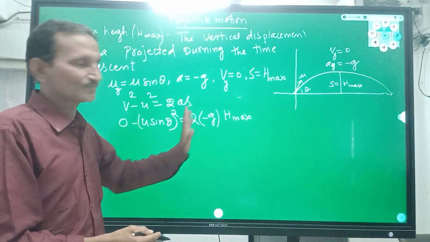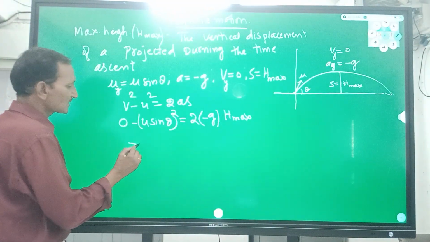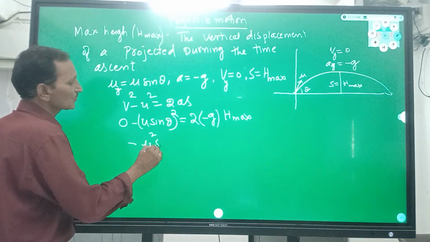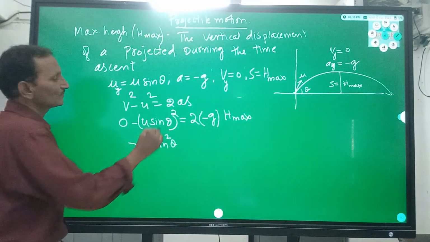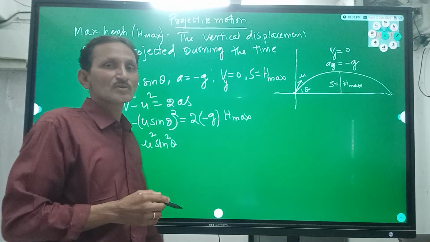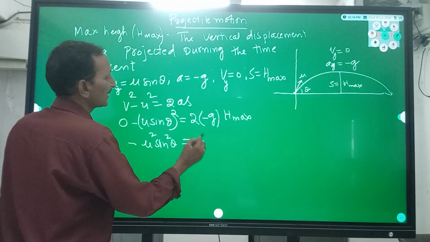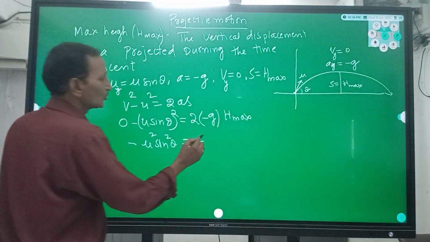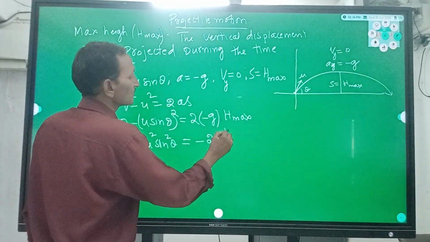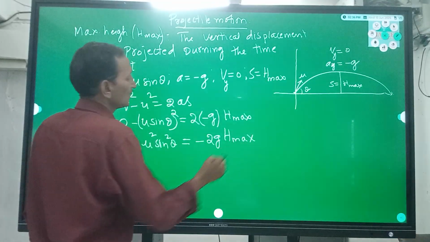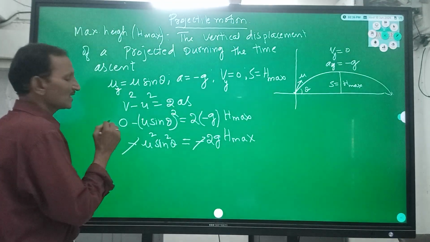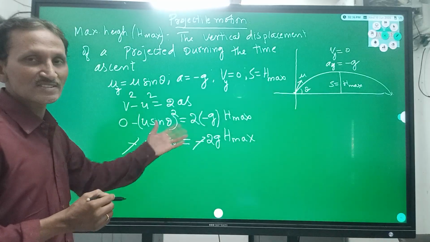Then minus u square sin square theta is equal to minus 2g h maximum. Now the minus sign on both sides gets cancelled.